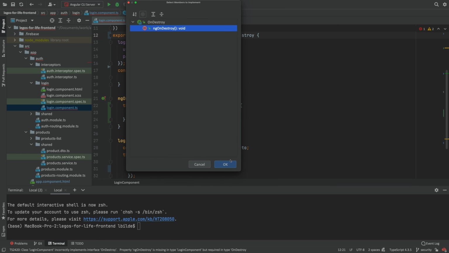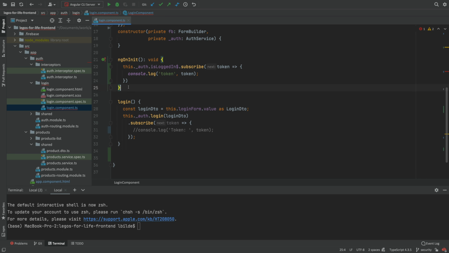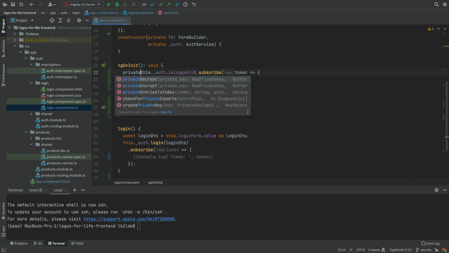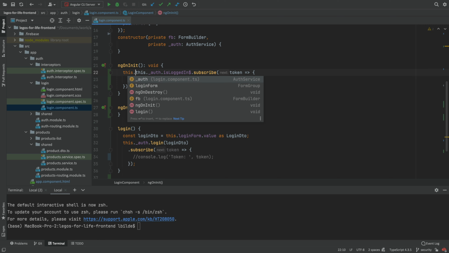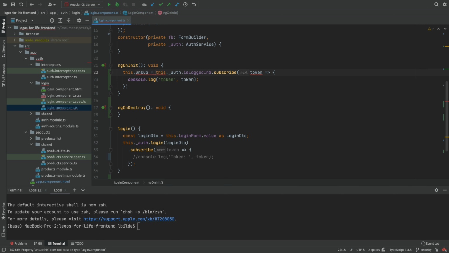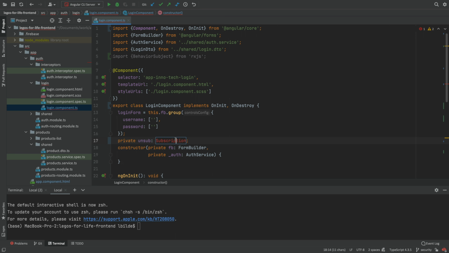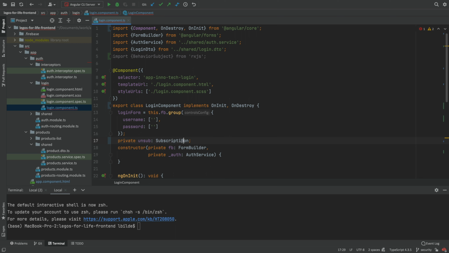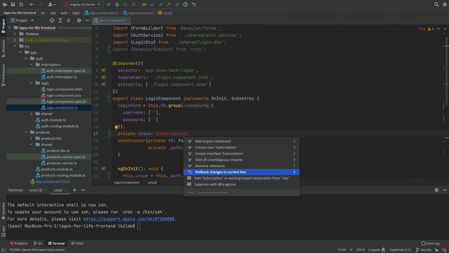We can implement the ngOnDestroy method right here. Let's just get that up here. This is again the old way to do it in my mind. So with the OnDestroy, when we subscribe, we can save a local unsubscribe right here. Let's just say this.unsub like this, and that'll be equal to this subscription we're getting. And then we can create that field up here like this, and import it.